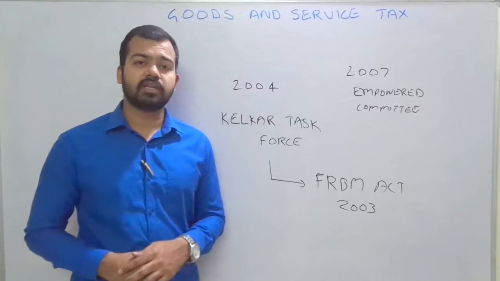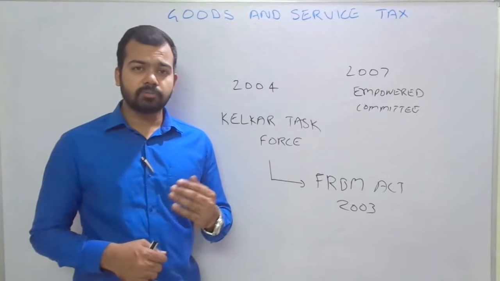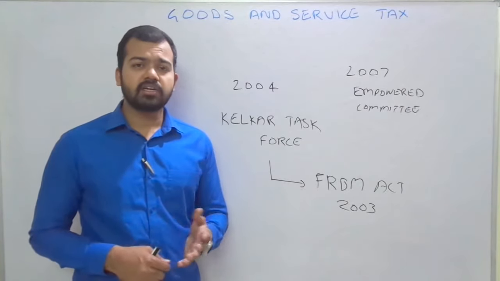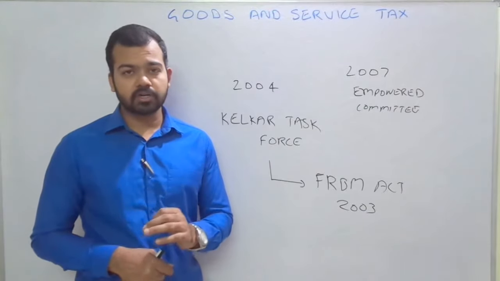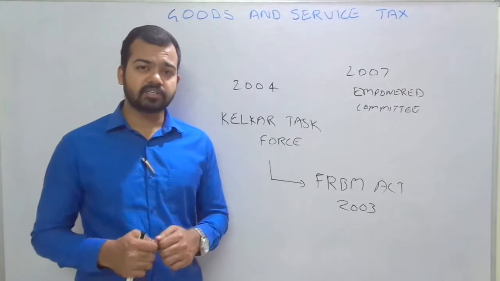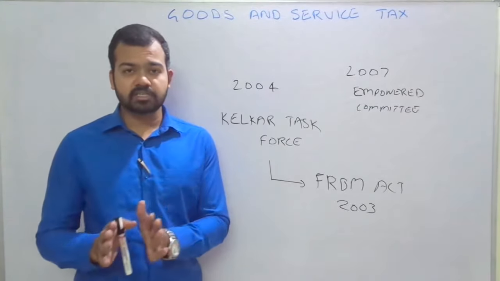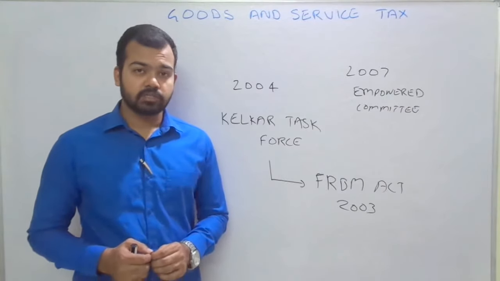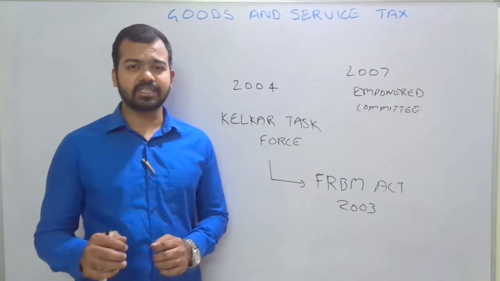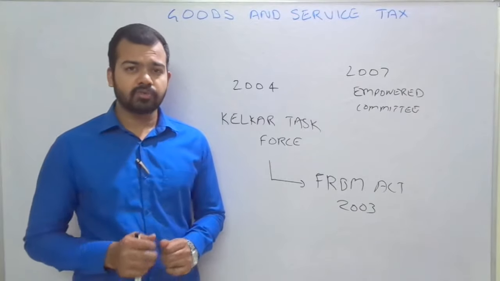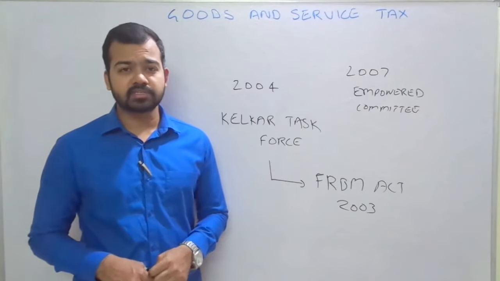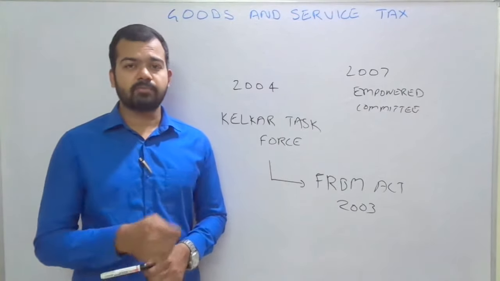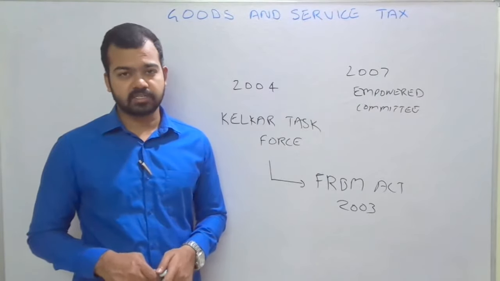The second recommendation was that by implementing GST, India's GDP will grow. According to the estimates, 2% of GDP will grow if GST is perfectly implemented. We are all aware that GST is imperfect in this situation, so we can say there may be a 1 to 1.5% increase in GDP in the current situation.